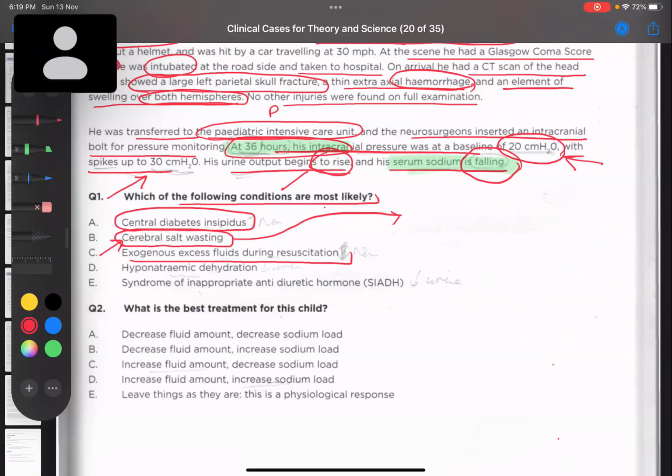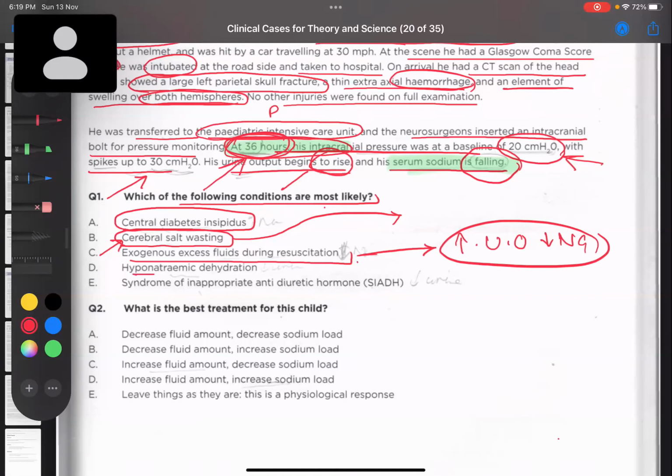Yes, that is possible, but in those cases, the child would present very early, immediately after resuscitation. Within a few hours, the child would present with increased urine output as well as loss of sodium. But our child is presenting to us after 36 hours. This is the reason I said this 36 hours presentation is very important.